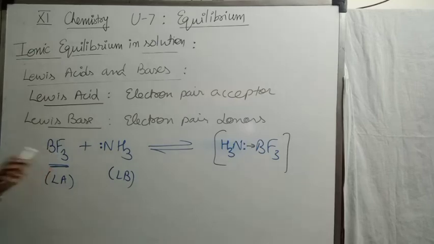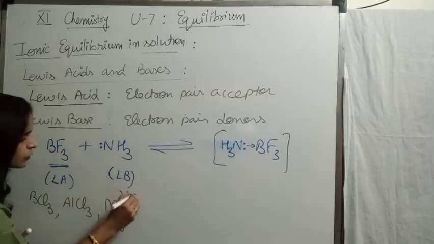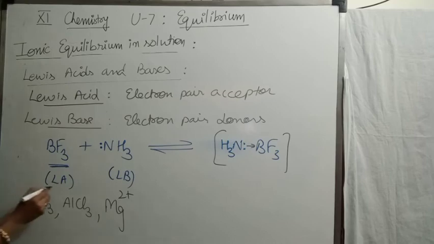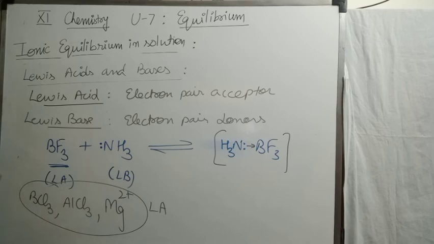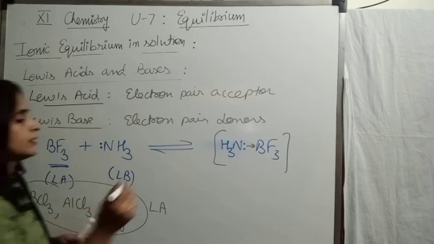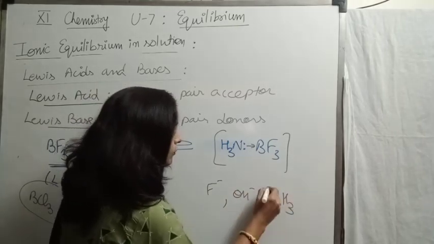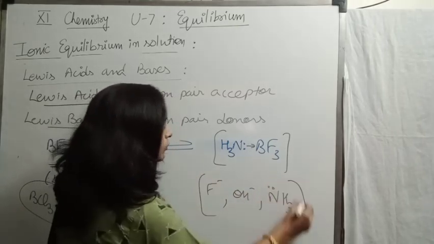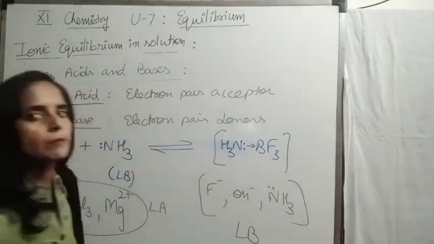Like BF3, you can take BCl3, AlCl3, Mg2 positive. All these species behave like Lewis acids, although no proton is there. Why? Because they have a tendency to receive electron pairs. Similarly, we can say fluoride, hydroxyl, ammonia, as they all can donate electron pairs, behave like Lewis bases.